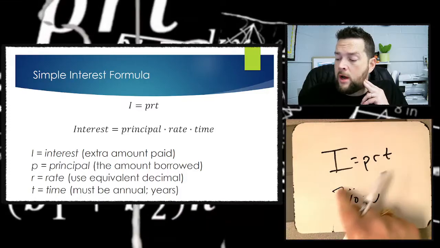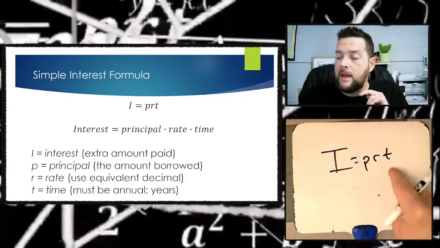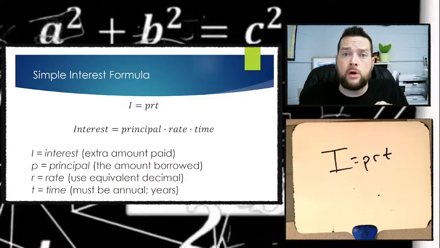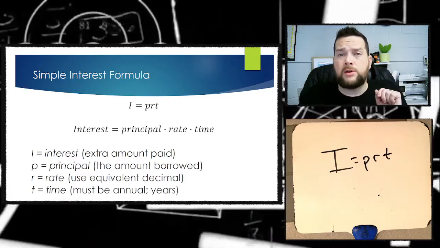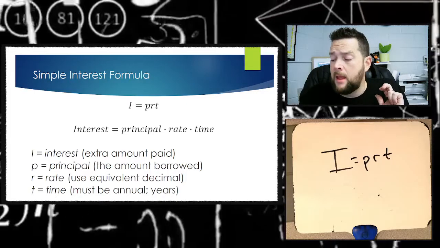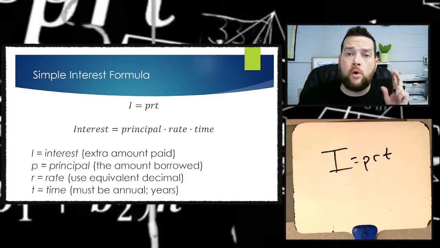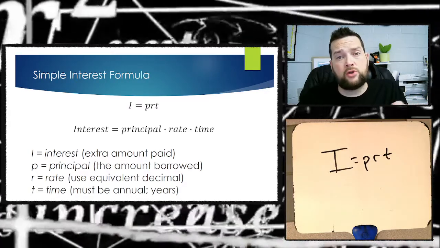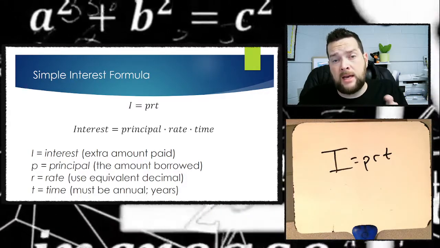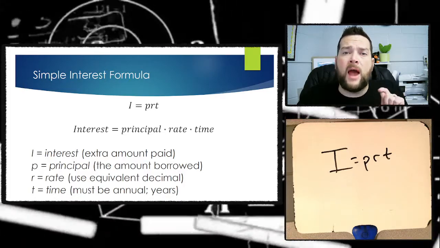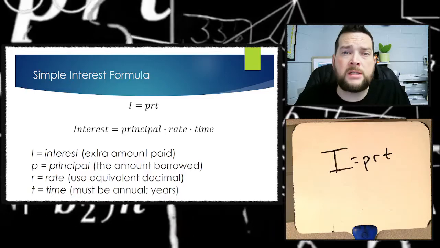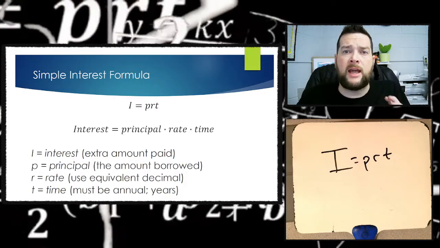And then the final one is the time. T stands for time, so you're going to look for words like years or months or, in rare circumstances, days. You're going to find that word and use that number. Now, here's the thing about this, too. Just like rate is a little bit tricky, you have to put it in as a decimal. With time, you have to put it in as years because time, in regards to interest, is always calculated annually.